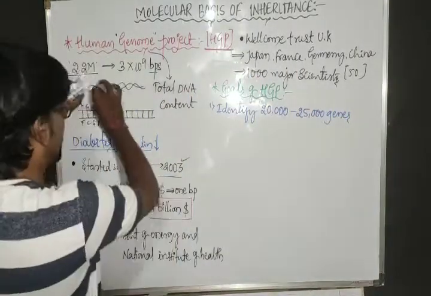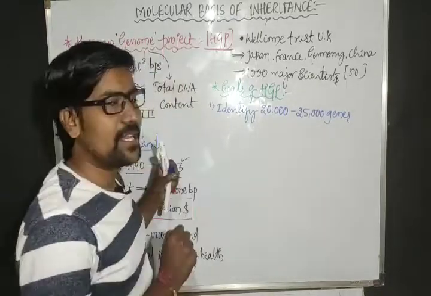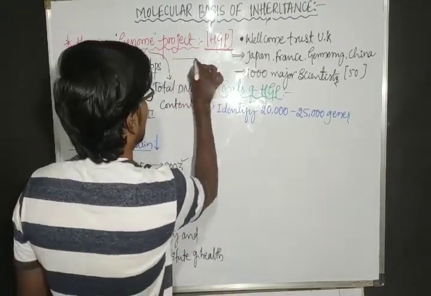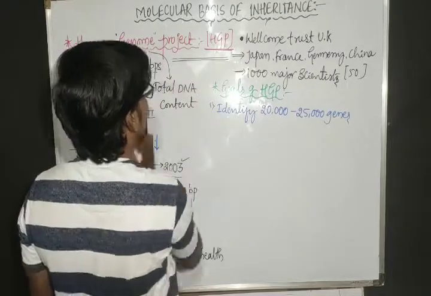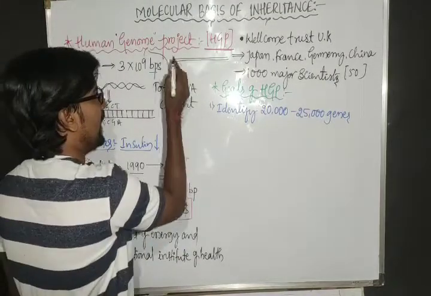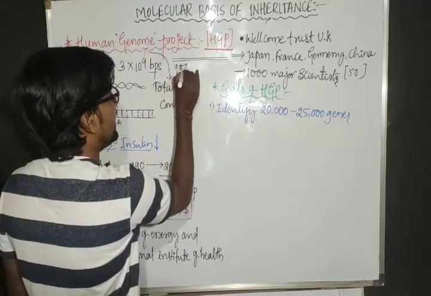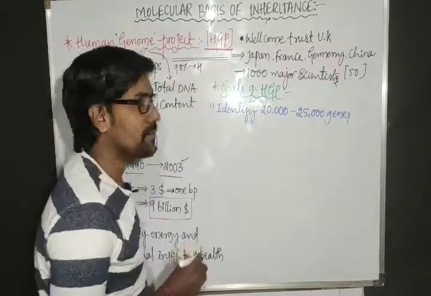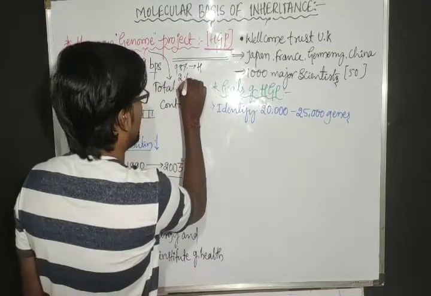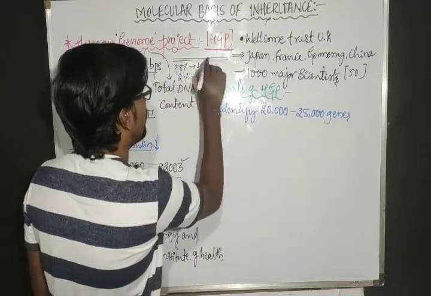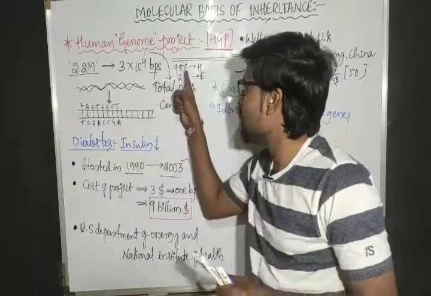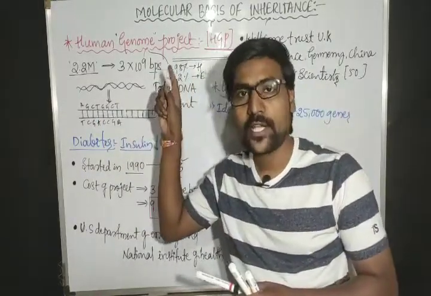I told you the total DNA is 2.2 meters. In this DNA, 98% is heterochromatin and just 2% is present in euchromatin form, as we already know. Heterochromatin means this much of the DNA cannot work.